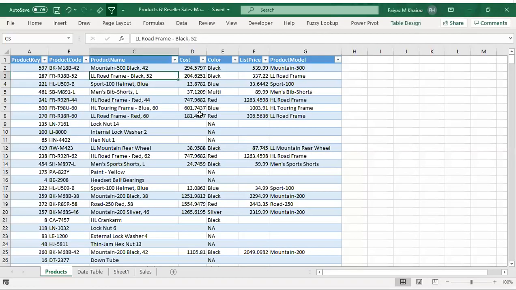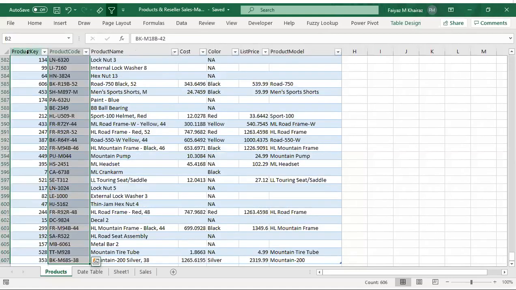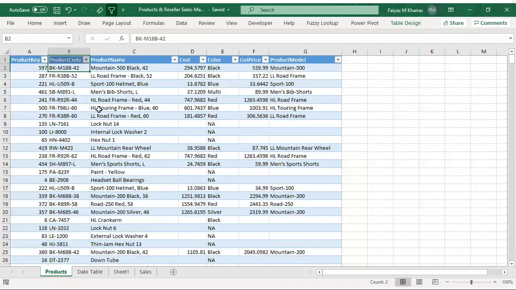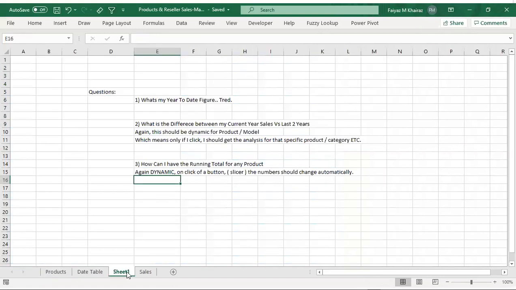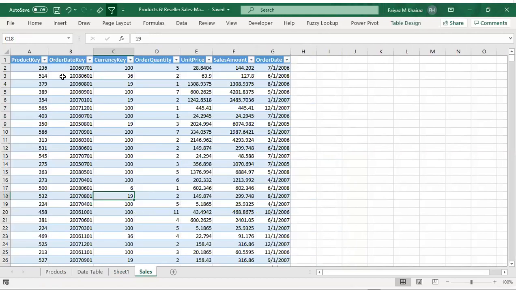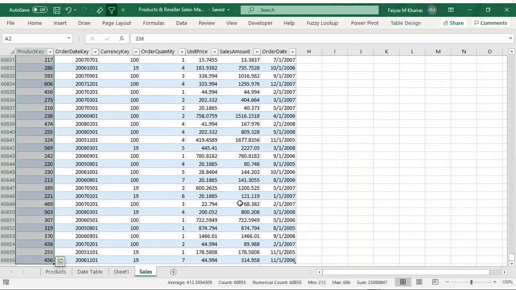Okay, so right now you can see that I have a products table. So if I just go to see the gist of it, I have 606 unique products. Okay, this is a simple case study. So there are product codes over here. Every product has a name, has a cost, has a color, and if a particular product has been sold, a subsequent entry has been made in the sales table. So I have a sales table over here. If you see in the sales table, we have approximately 60,000 records. If you see the count at the bottom, 60,000 records.